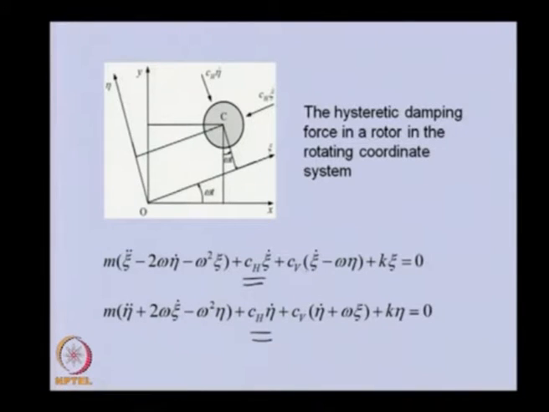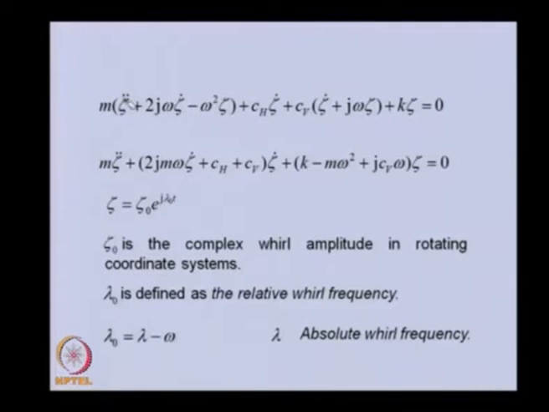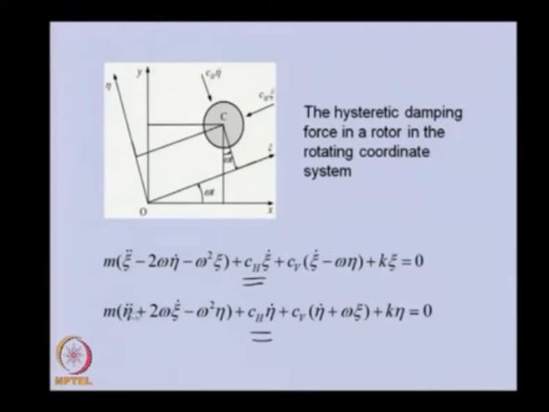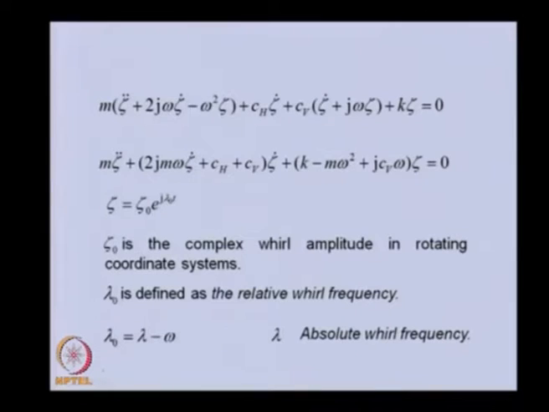So again we will combine these 2 equations. That means the second equation will be multiplied by j and added to the first equation. So again we can get the equation of motion in the rotating complex coordinate system, that is zeta, and all other terms are similar, only the additional term you can see is coming due to the hysteretic damping.